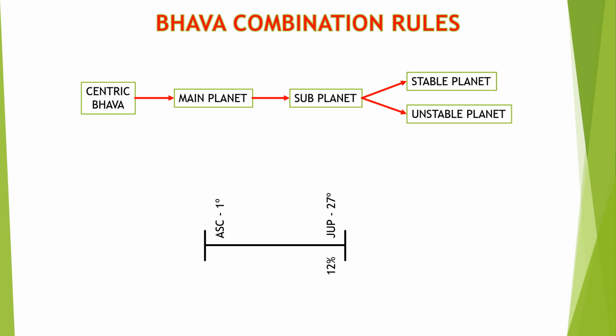The only difference you should understand is the difference between the benefits of the planet at 3 degrees and at 27 degrees for the same Lagna, because the percentage decides the amount of benefit that the person is going to enjoy in this life. If it is 12%, he might earn, but it will not be big.